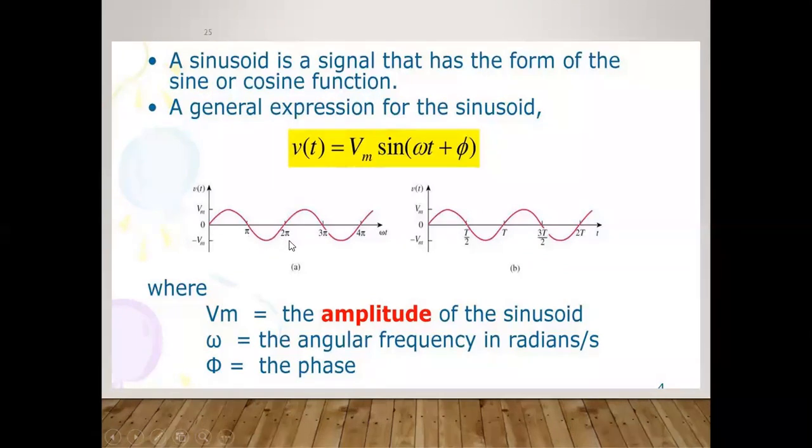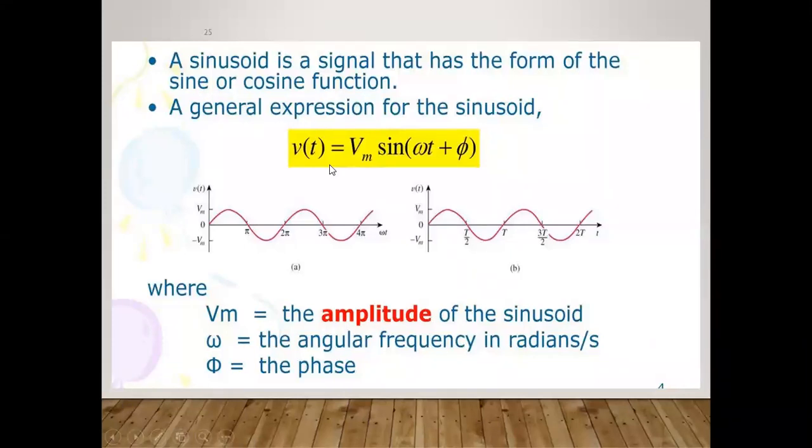Likewise you can do it directly: omega is nothing but 2 pi F. What is my F? 2 pi will be as it is, and F will be 1 by T, which you can write here. In this way, you can convert F is equal to 1 by T, or T is equal to 1 by F. You should concentrate on the omega also. In this way, you can simplify the expression.